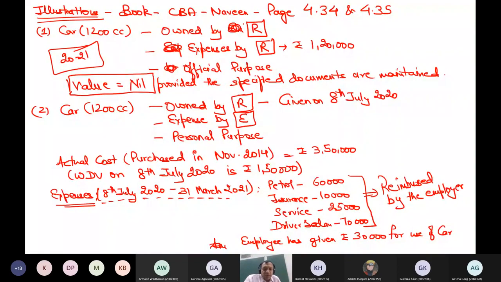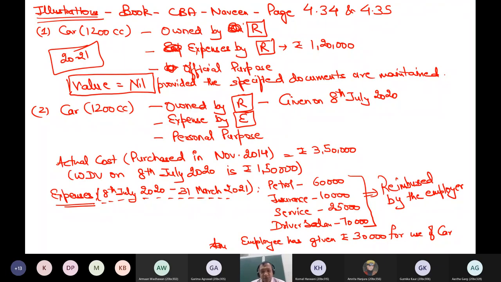Car owned by employer, expense incurred by employee. But do you know this expense which was incurred by the employee has actually been reimbursed by the employer? So in that case, I will say that expenses are incurred by the employer. Is this point clear? I was incurring the expenses, but the moment these are reimbursed by the employer, technically there is no expenditure on the part of the employee. For the purpose of computing the value, I will say that the expenses are incurred by the employer because he is reimbursing the expenses.